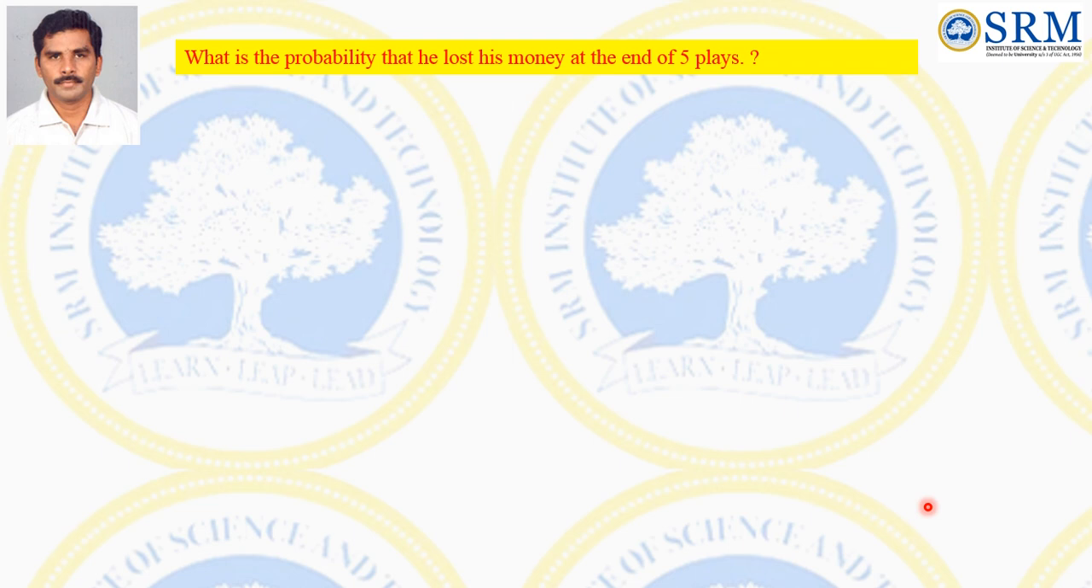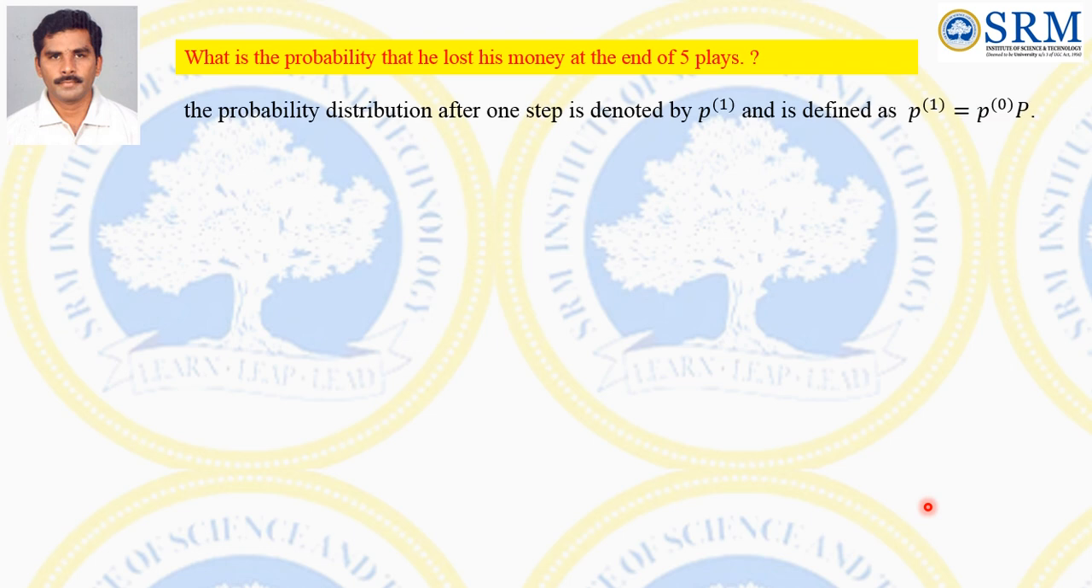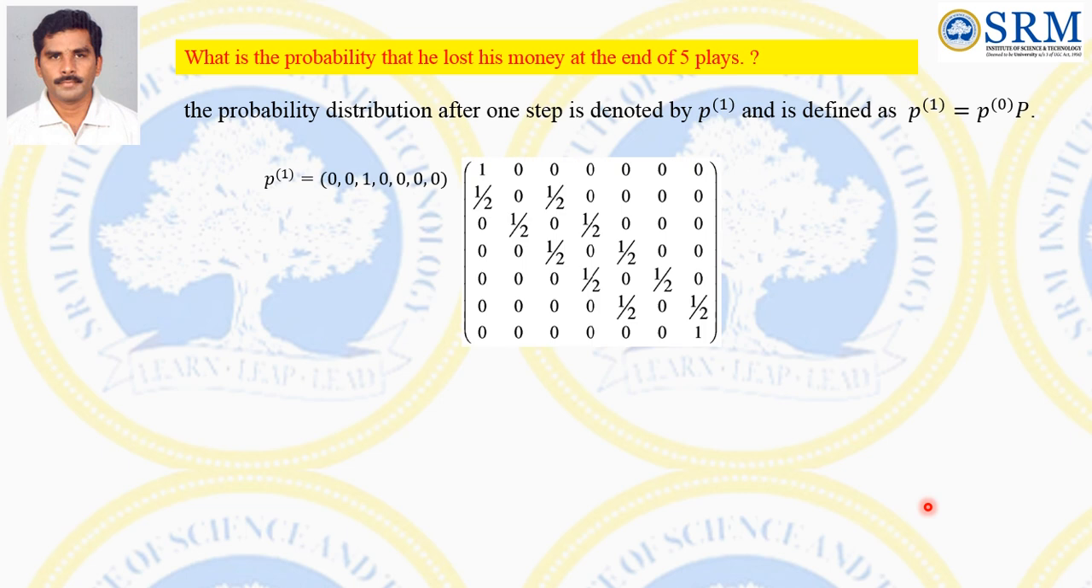Now, what is the probability that he lost his money at the end of 5 plays? The probability distribution after one step is denoted by P1 and is defined as P1 equal to P0 into P. In the beginning we have seen that formula, and then how to find this: P1 equal to P0 into P. P0 is this matrix, and P is the transition probability matrix. Multiply this, then we can get 0, 1 by 2, 0, 1 by 2, 0, 0. After multiplying this 7 by 7 matrix and that initial probability, we can get this.